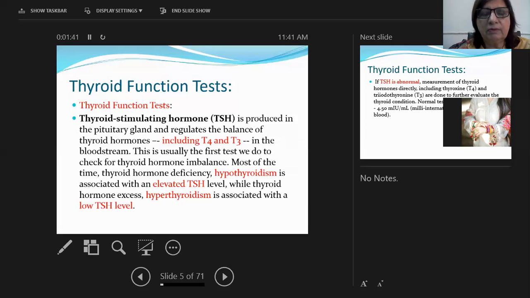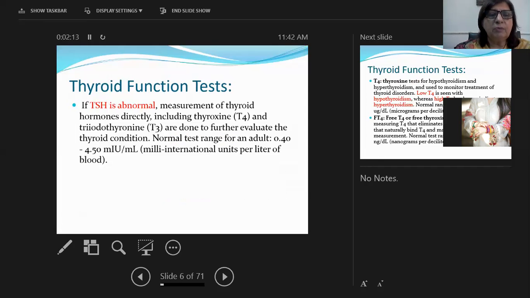If the gland is producing less T3 and T4, the TSH level is going to be high. And if the gland is producing normal levels of T3 and T4, then the TSH level should be normal. But if there is hyperthyroidism and T3 and T4 levels are high, then the thyroid stimulating hormone level is going to be low. Okay, I hope it is clear. In hypothyroidism, TSH level is going to be high, and in hyperthyroidism, TSH level is going to be low.